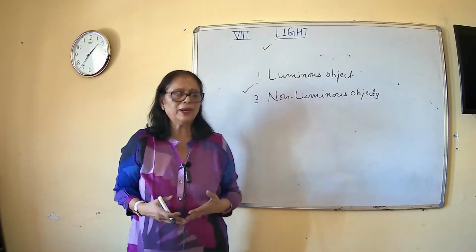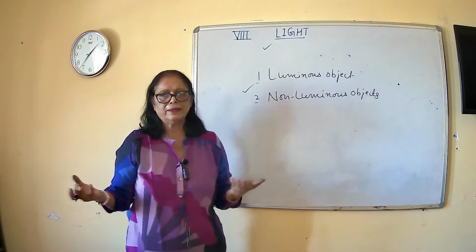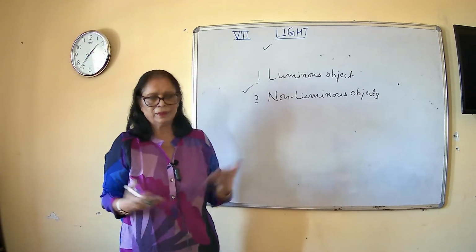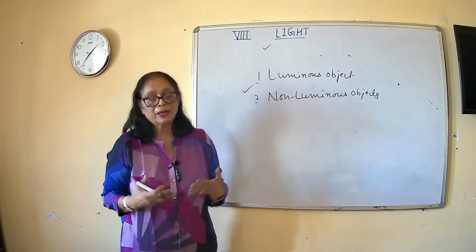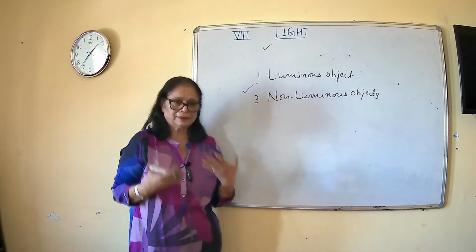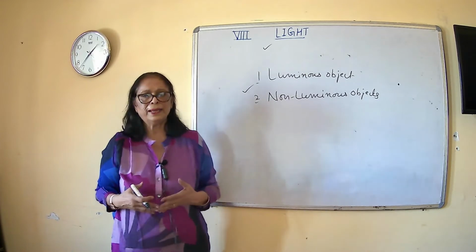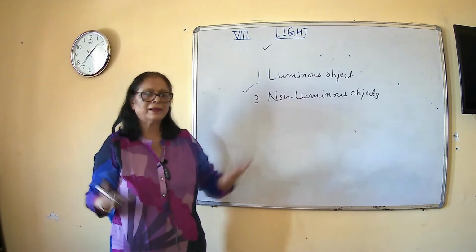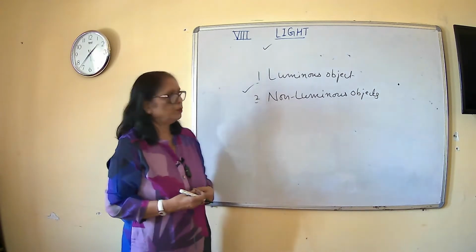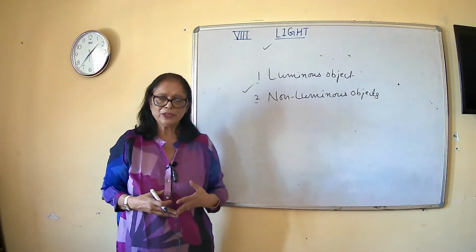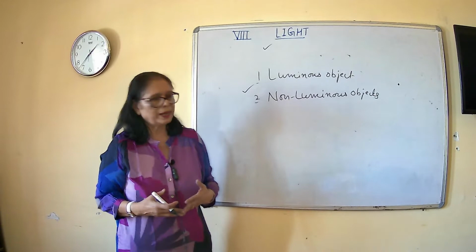They have their own light. And when you light a bulb, that also becomes a luminous object. Burning candle, जब आप light करते हो, उसको burn करते हो, that also becomes a luminous object. So we have these luminous objects which have their own light.